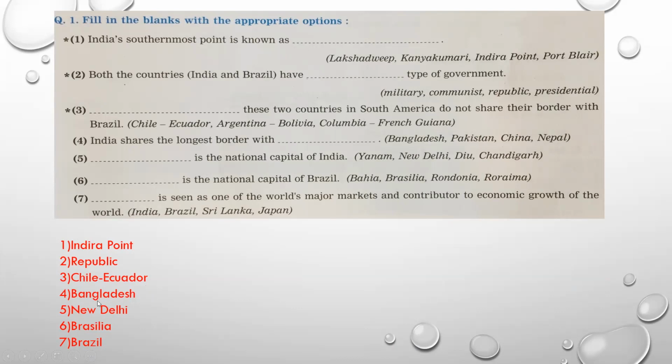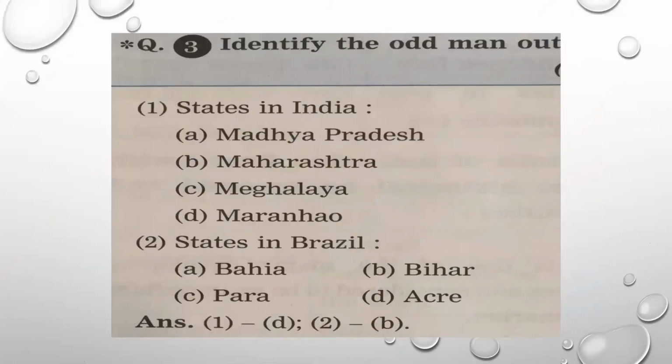Then New Delhi is the national capital of India. Brasilia is the national capital of Brazil. Then the last one, Brazil is seen as one of the world's major markets and a contributor to the economic growth of the world. Now we have discussed this just now in this lesson. So I hope today's revision of the important points will definitely help you prepare this lesson properly. Let's move on to a few question answers.